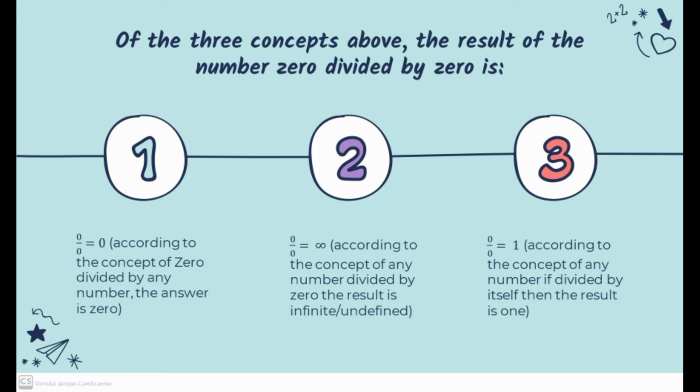Okay guys, from the three concepts above, the result of 0 divided by 0 can be: 1. 0 over 0 is 0, according to the concept of 0 divided by any number, the answer is 0. 2. 0 over 0 is infinite, according to the concept of any number divided by 0, the result is infinite or undefined. 3. 0 over 0 is 1, according to the concept that any number divided by itself is 1.